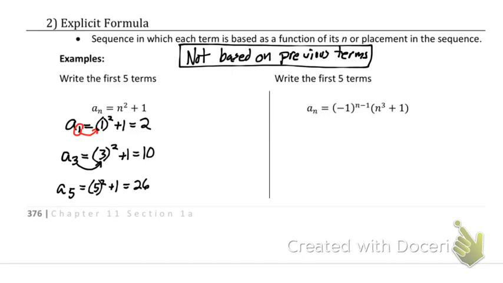All right, I did this next one as a prime example of, do you see this negative 1 to the n minus 1? Well, negative 1 to the 0th power is a positive 1. Negative 1 to the first power is negative 1. Negative 1 squared is a positive 1. Negative 1 cubed is a negative 1. So all that's doing out there is it's alternating between positive and negative. So it's just going positive, negative, positive, negative. So the only point of this being here is to alternate between positive and negative.